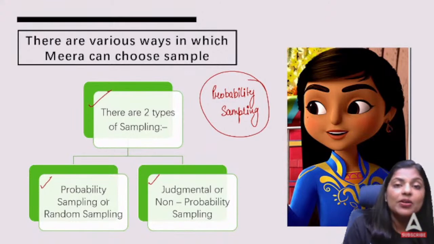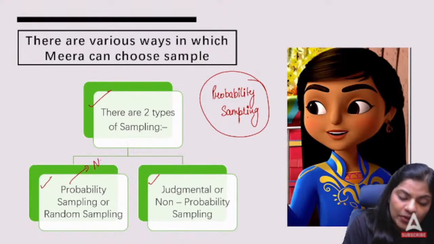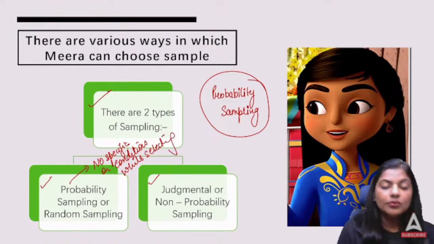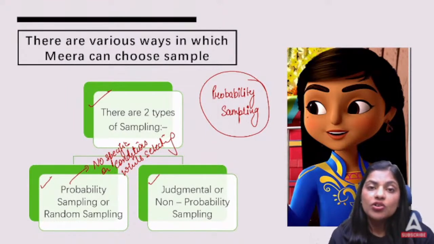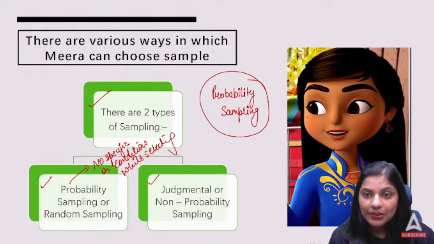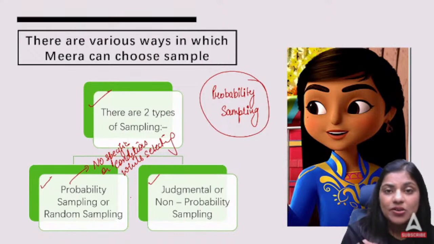Now see, probability sampling or random sampling means random is something which is not fixed. It is random, not following a specific set. So there is no specific rule or conditions while selecting a sample. While selecting a sample, Meera has two options. She can either go for probability or random sampling, or she can go for judgmental or non-probability sampling. So she has two options over here. If she goes for probability, there is no standard mechanism, there is no condition while selecting a sample using probability sampling or random sampling.